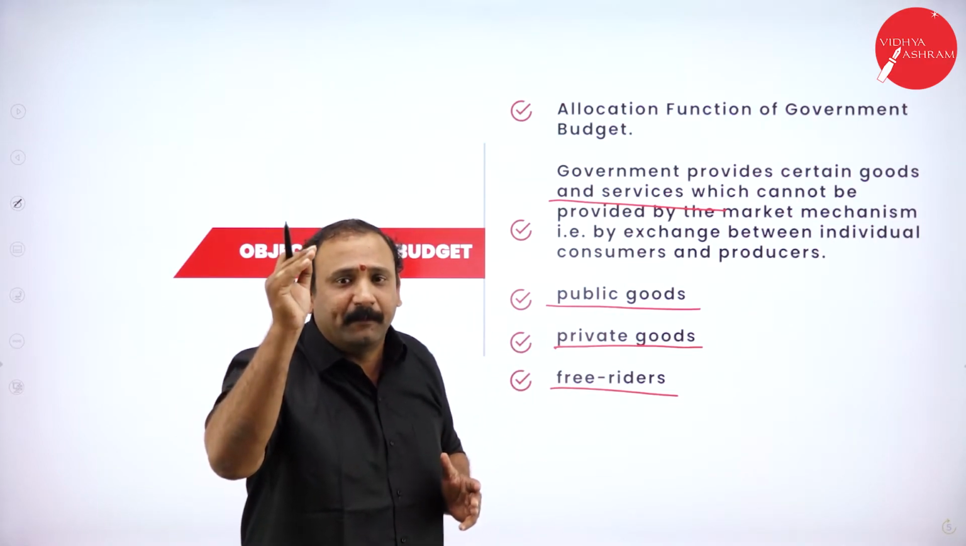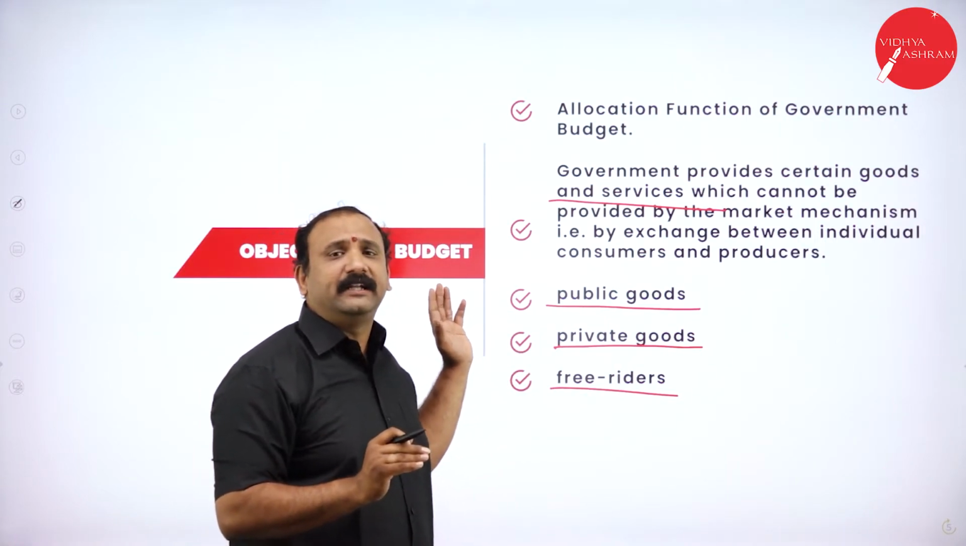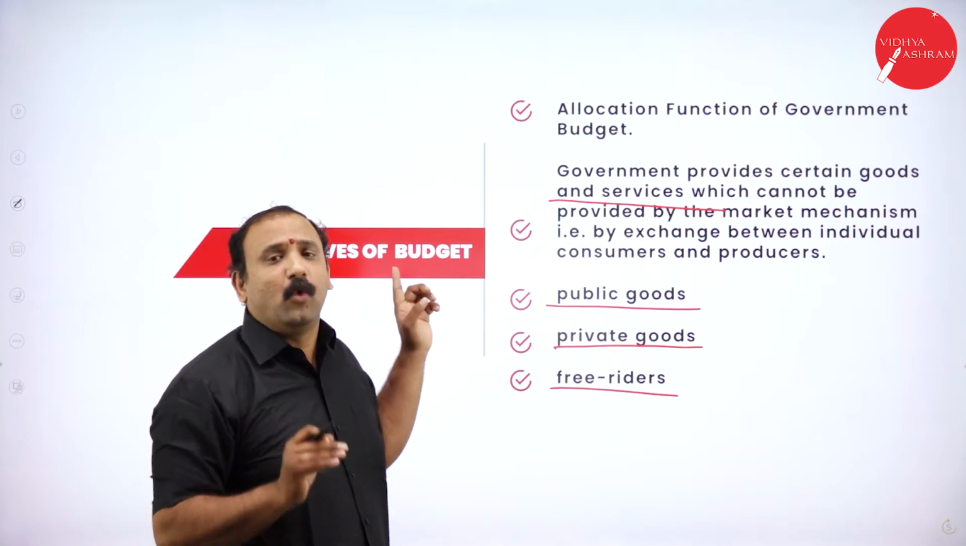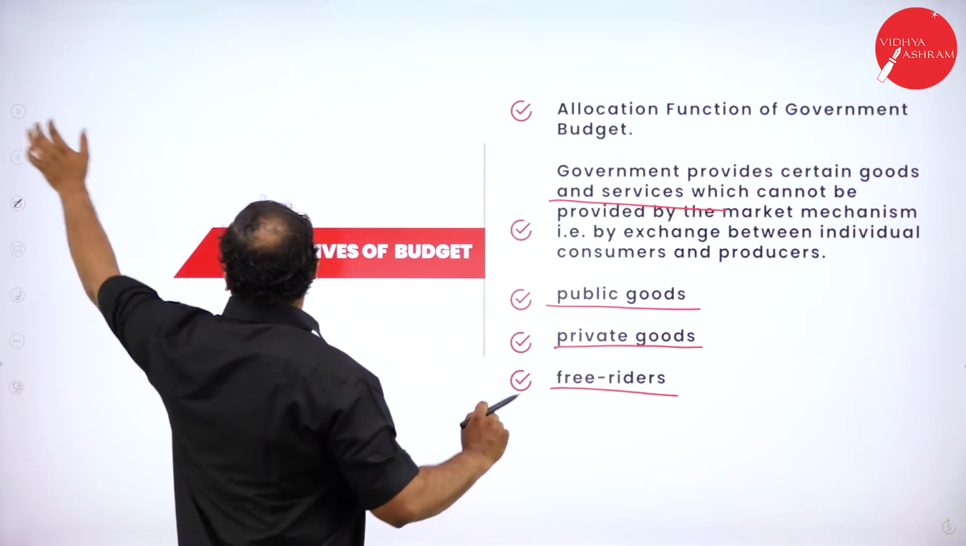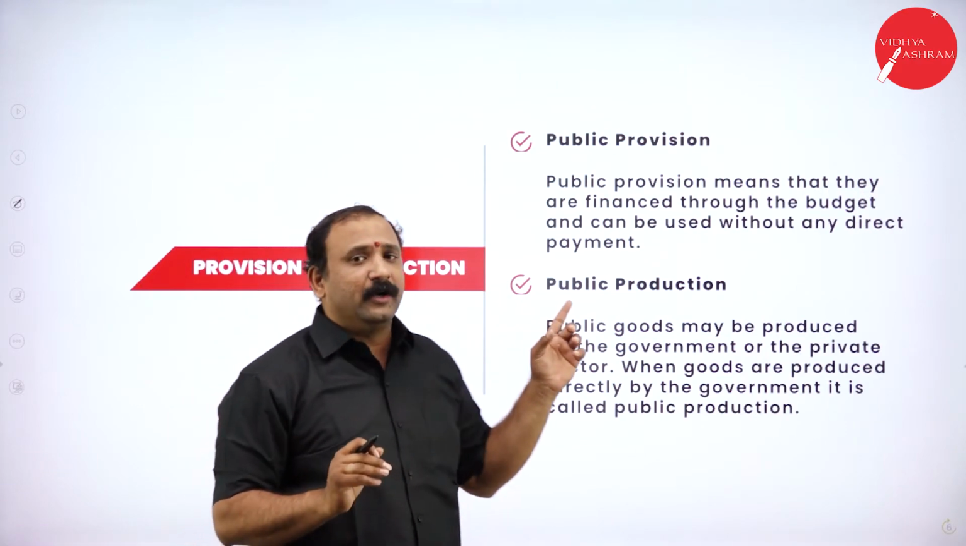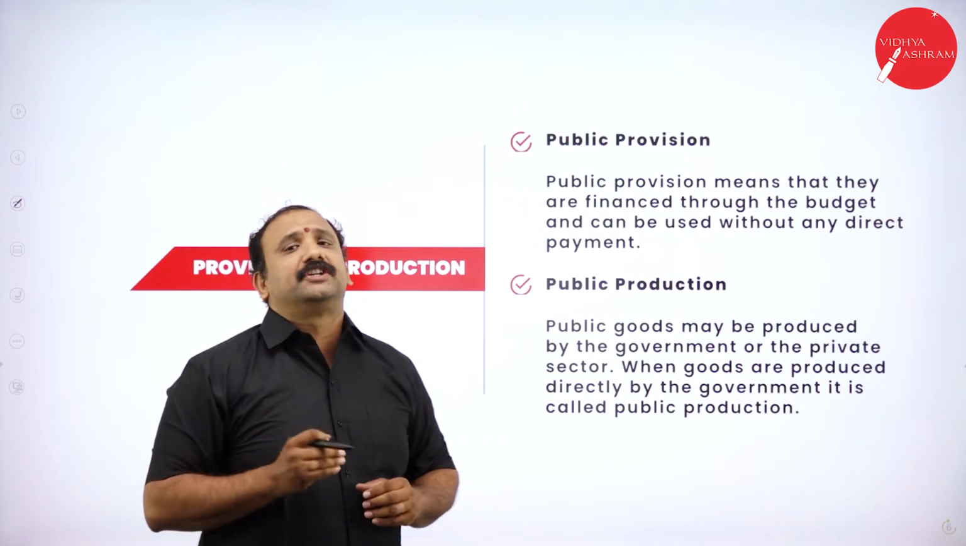That is what we meant by free riders altogether. So these are the objectives of the government budget, what we try to do at a national level. Moving forward, now we are going to talk about public provision and public production altogether.